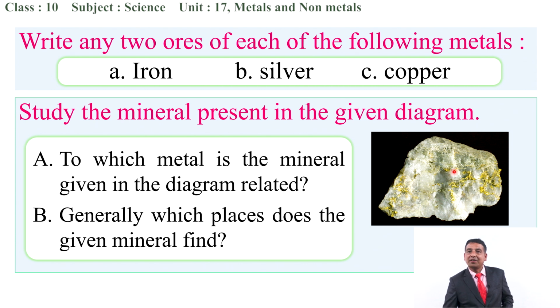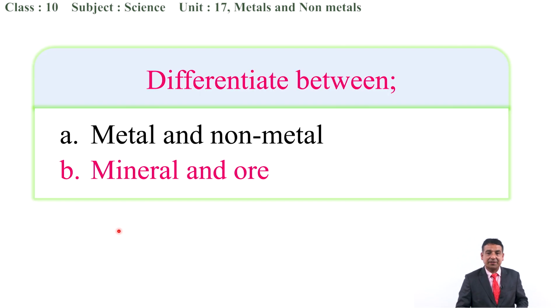Obviously, it is of what? Gold. Next one is, generally, in which places is the given mineral found? Generally, the mineral for gold is found in the rocks as well as the sand at the bank of the what? Rivers. So, you have to write these things if it is asked in such ways.